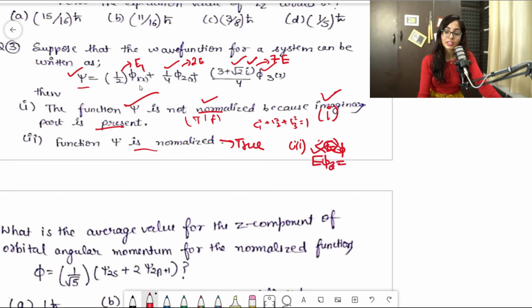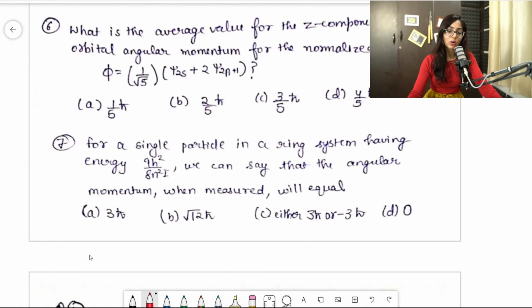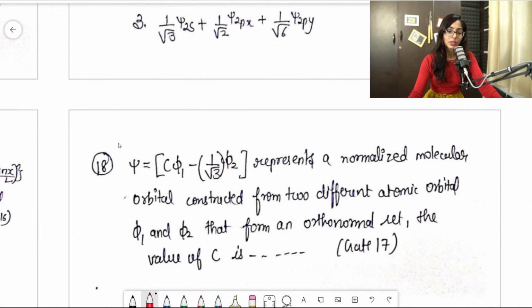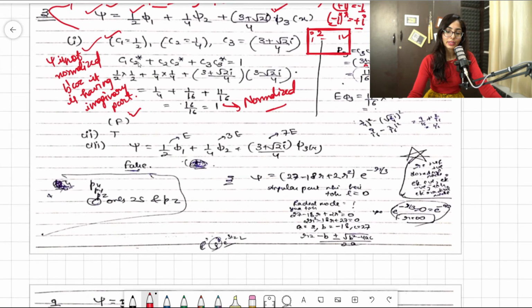Clear. So not average value, guys, I'm so sorry, but it is asked what is the value of energy in the third state. So you know that the energy in the third state would be P3 into E3, clear. So let's solve the question. I have already solved it, so I'll show you how to solve it. Let's see what will happen now.